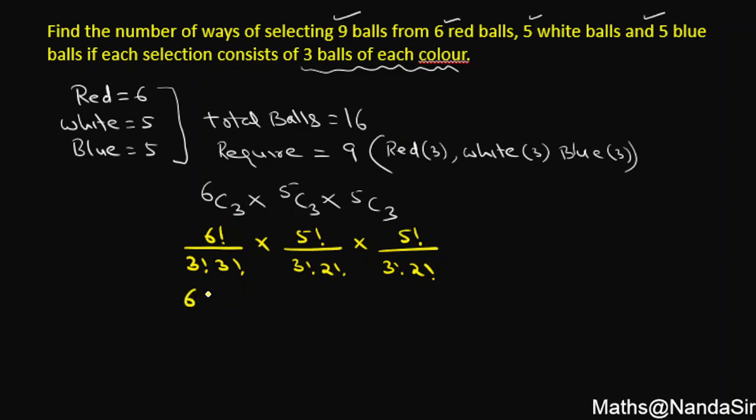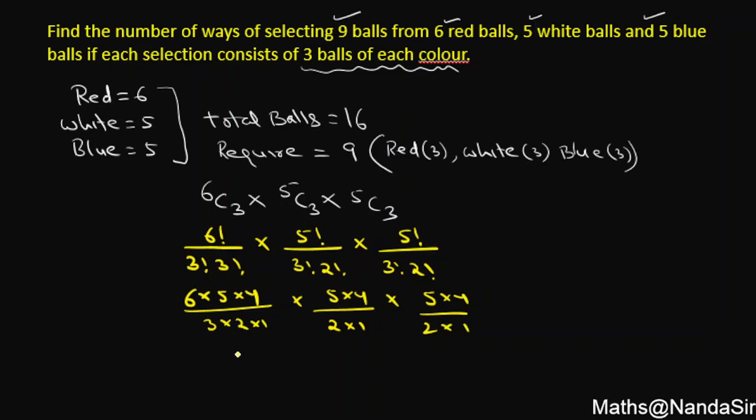This will be what? 6 into 5 into 4, then 3 gets cancelled out, over 3 into 2 into 1. Next, 5 into 4, 3 gets cancelled out, over 2 into 1. Again 5 into 4, 3 gets cancelled out, over 2 into 1. So the first gives me 20. Second gives me 10. Next will also give me 10. So what will be my answer? In this case, 2000.